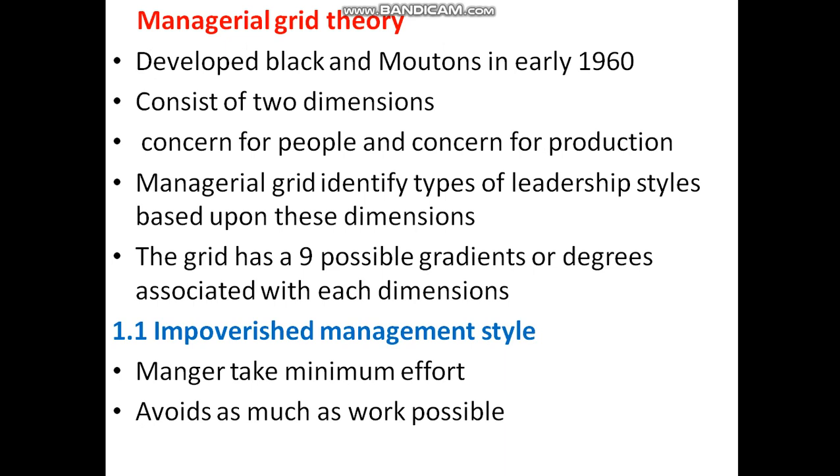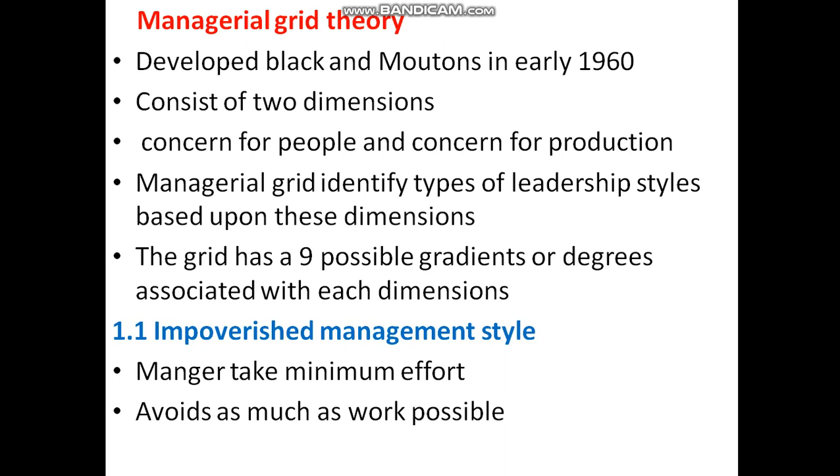The managerial grid identifies types of leadership style based upon these dimensions. According to these two dimensions, concern for people and concern for production, it identifies five leadership styles.